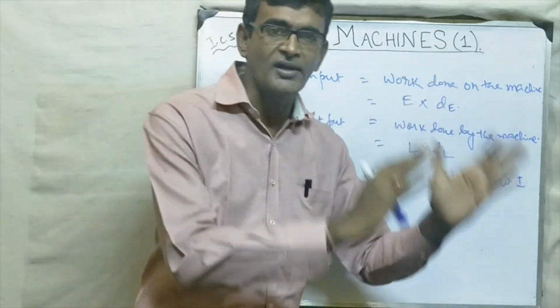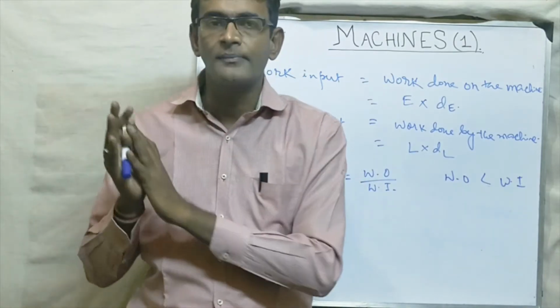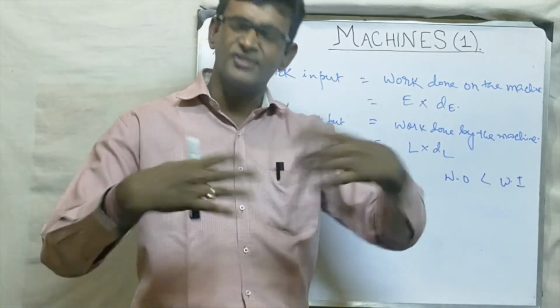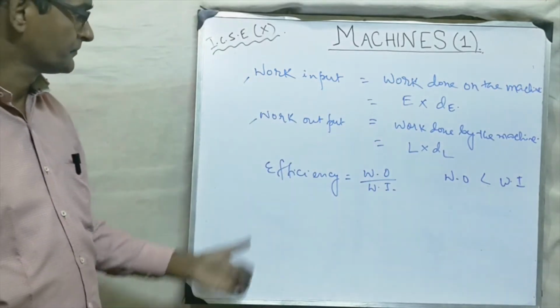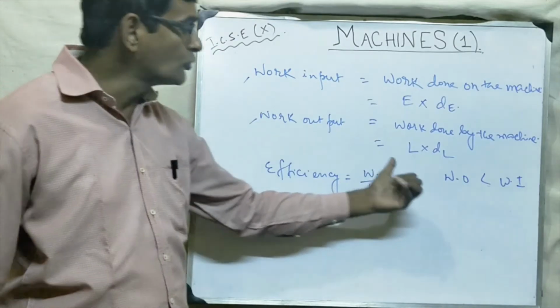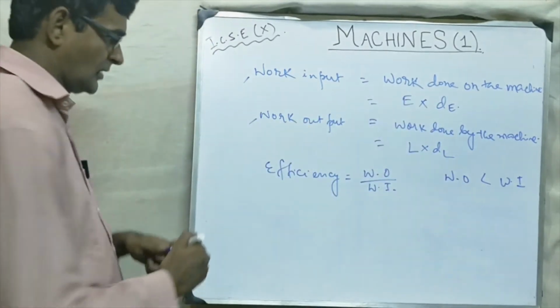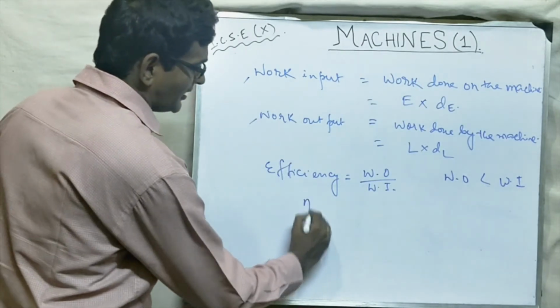In the practical case, work output is less than work input and efficiency is something less than 100%. It may be 90%, 80%, 60%, whatever it is. Okay. So efficiency is actually work output by work input. Now let's do one derivation. We denote the efficiency by the Greek letter eta.